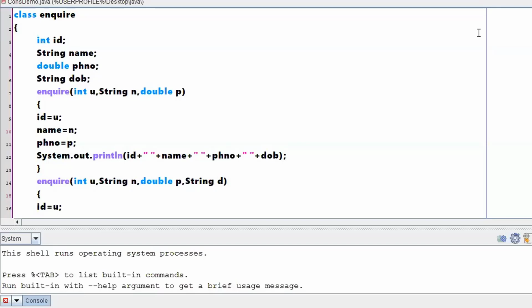Okay, let me give you a small example. How many instance variables have I taken? 4 instance variables I have taken. Yes, sir, only for this. But in real time, will you be taking only these 4 values? Say for example, you came to Jain University for admission, right? During the admission process, they will give you one application form, right? In that application form, they will collect address 1, address 2, primary mail id, secondary mail id, all that information. It will be almost three pages of an application form, right?